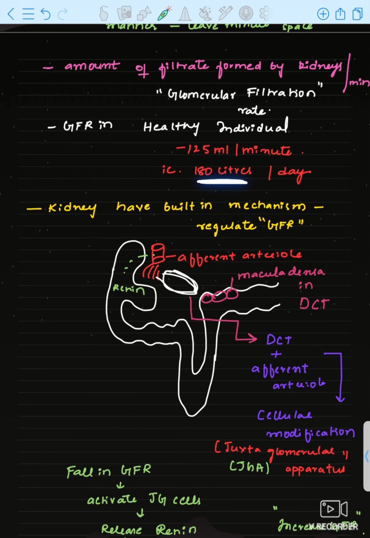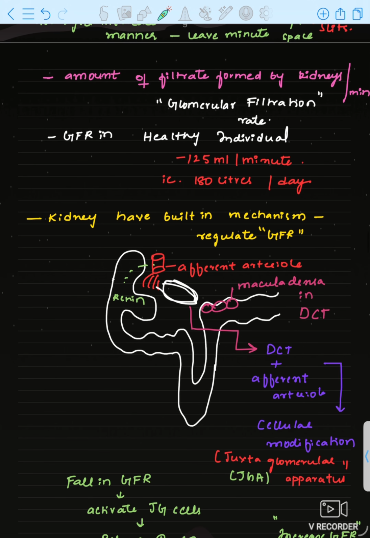What about the remaining 180 liters? This will be reabsorbed in the tubules, and ultimately 1.5 liters of urine will be excreted. That is why the second step is reabsorption. So you understand, in a healthy individual 125 ml of filtrate will be filtered per minute, that is 180 liters